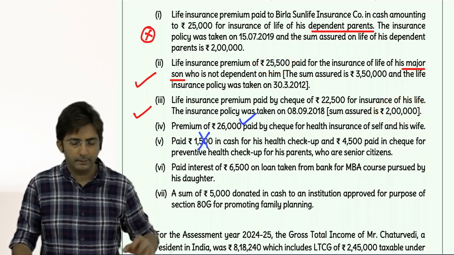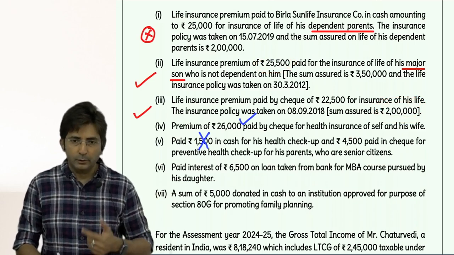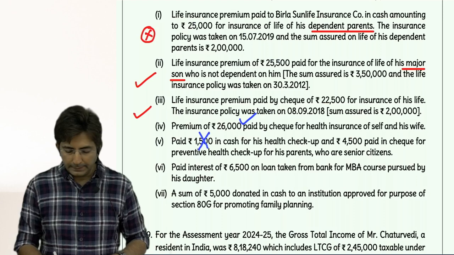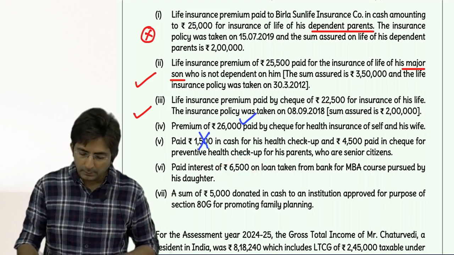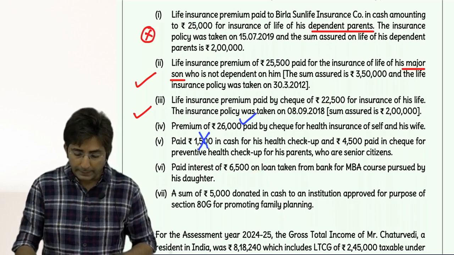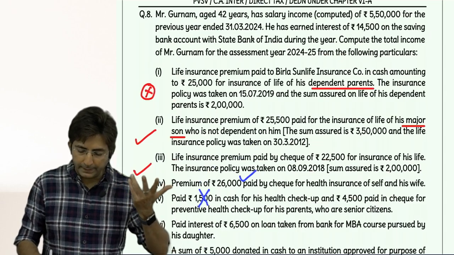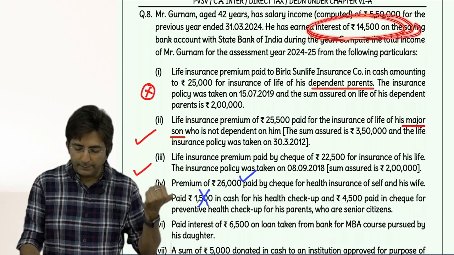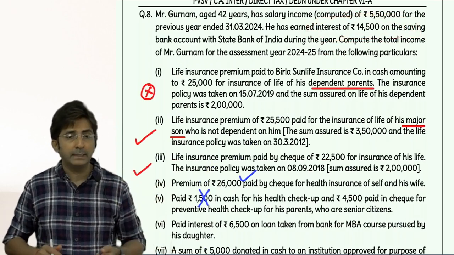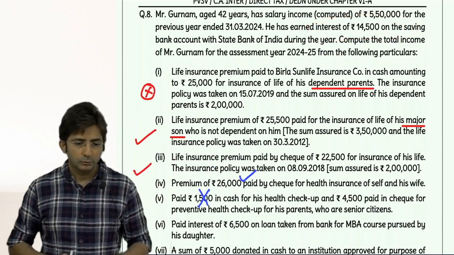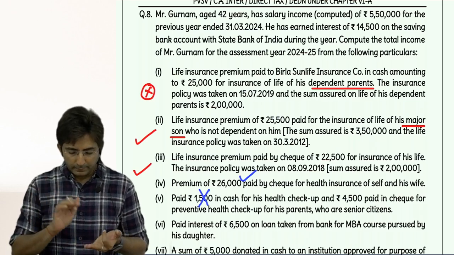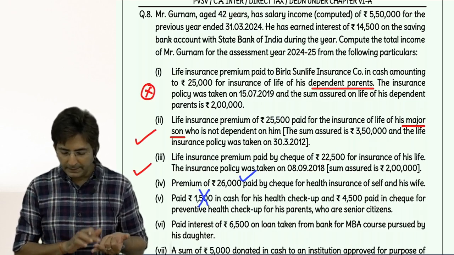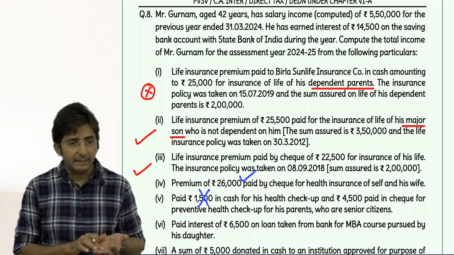Then we had 80D 29,500. Then 80E 6,500. So final answer. Okay, sorry, 80TTA. I forgot 80TTA. Because of interest on savings account, it will be 10,000. 80TTA 10,000. So there are 4 deductions: 80C, D, then E and TTA.